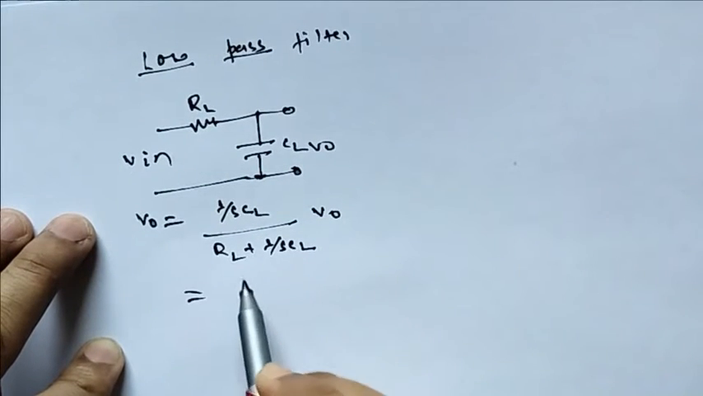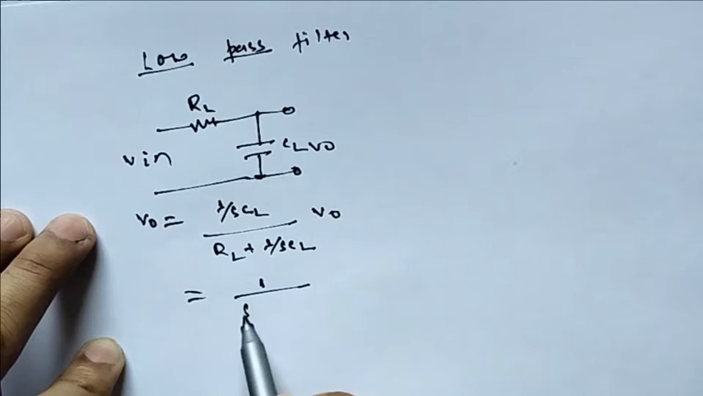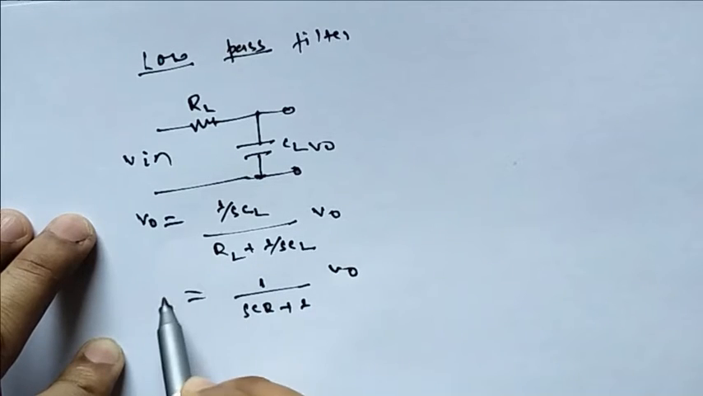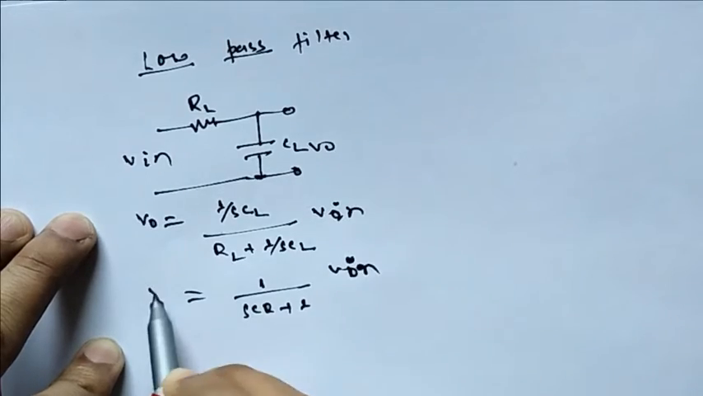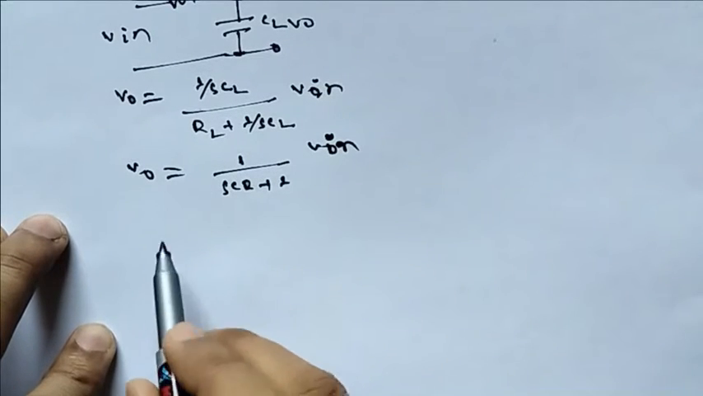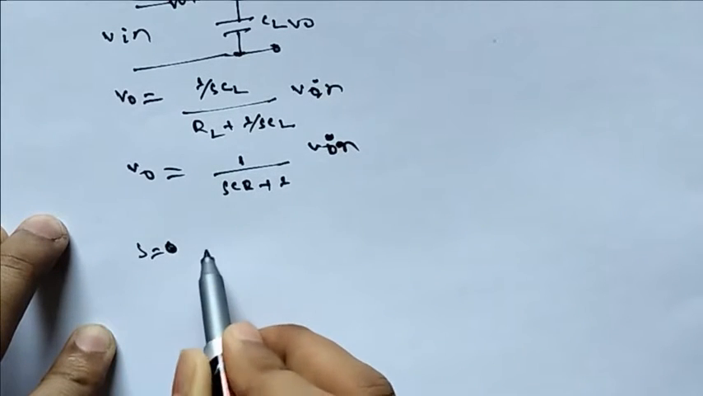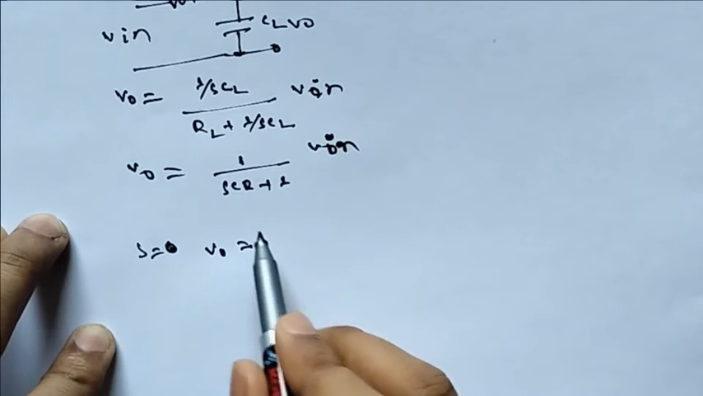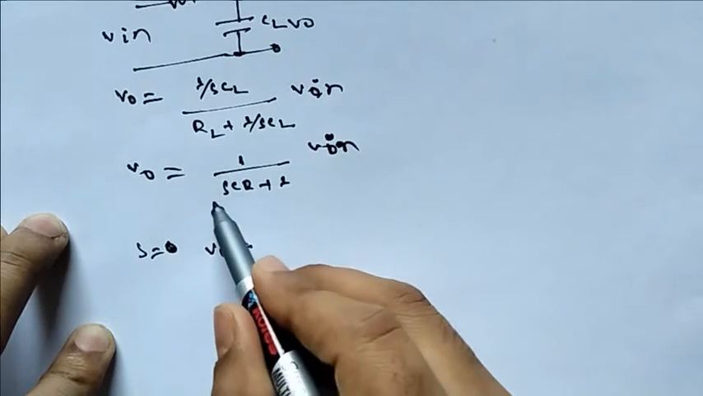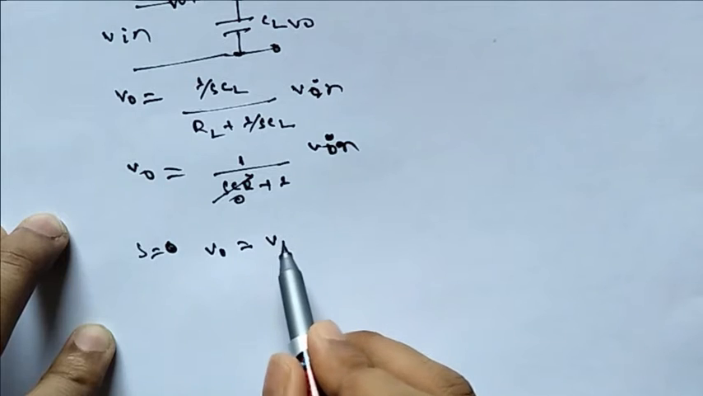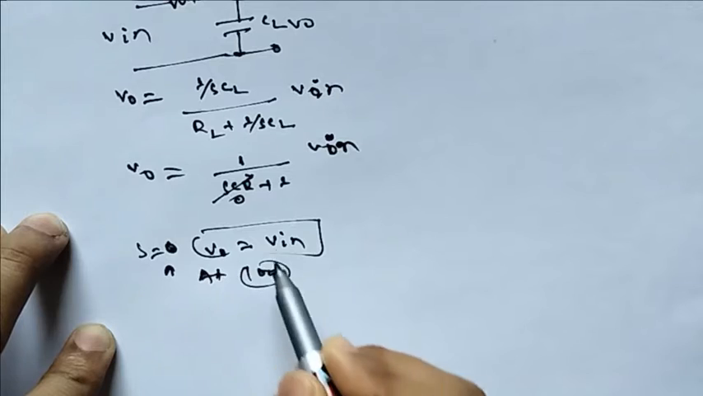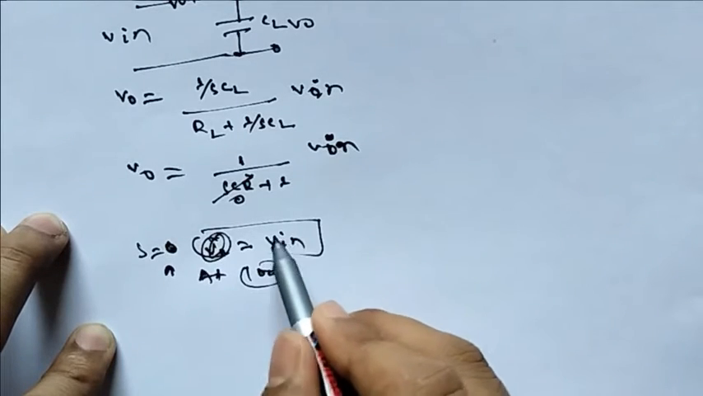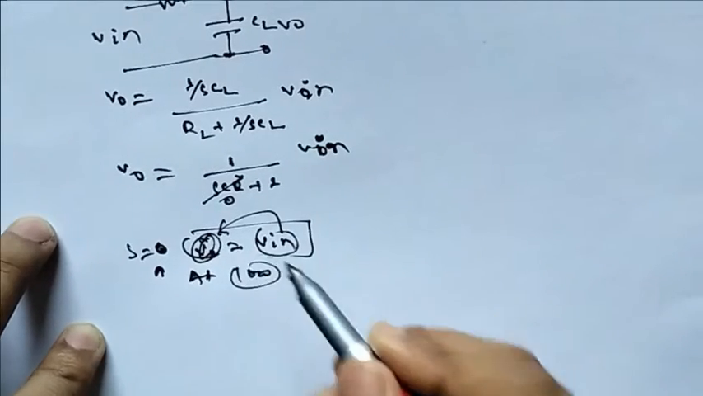Now what will be the value? 1 by SCR plus 1, into V in, this is your V out. Now if you see, if I put S equal to 0, then V0 will be V in. Means at low frequency, whatever the input we are having, the same output we are getting.